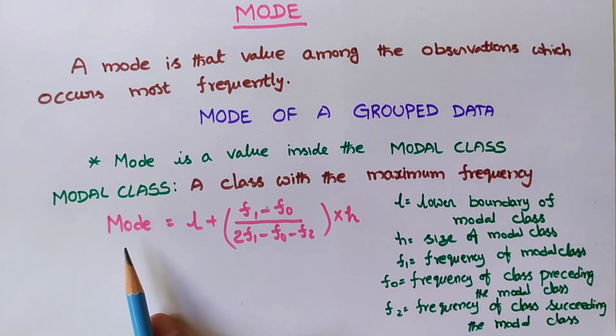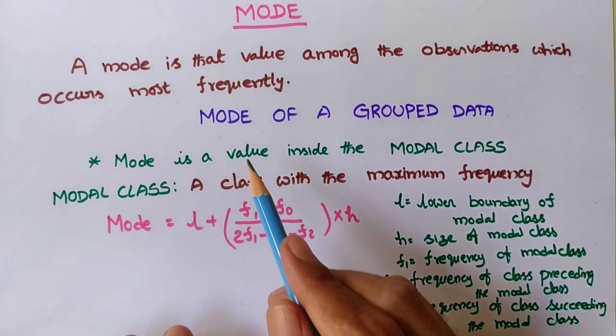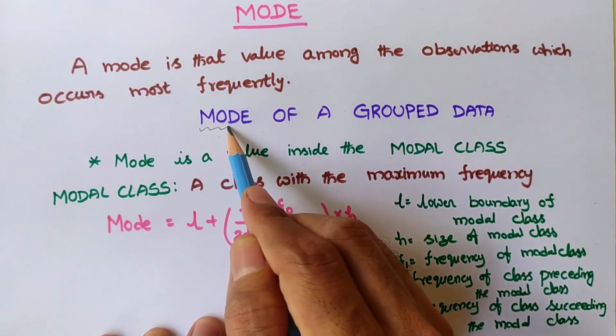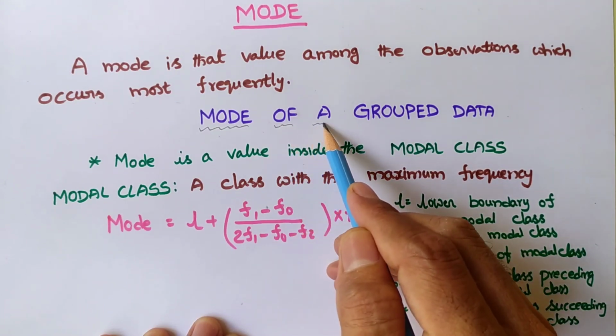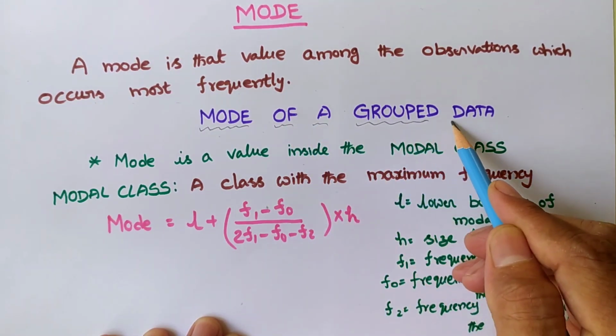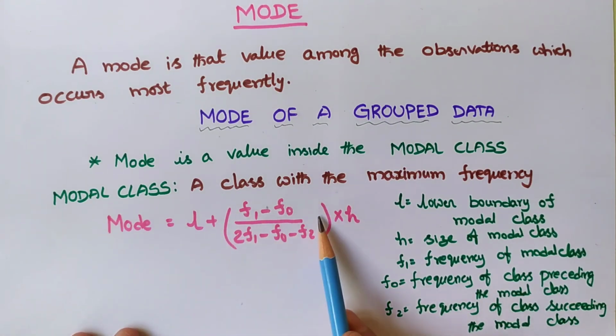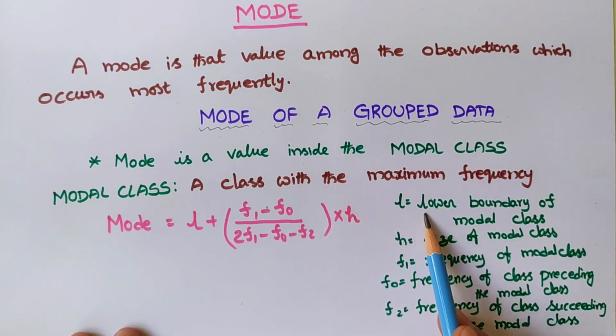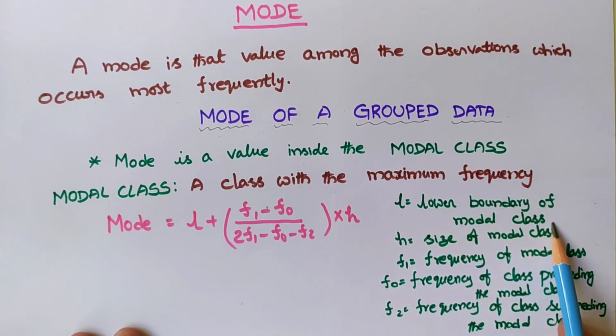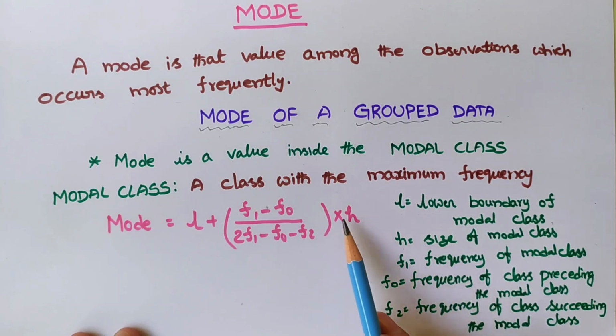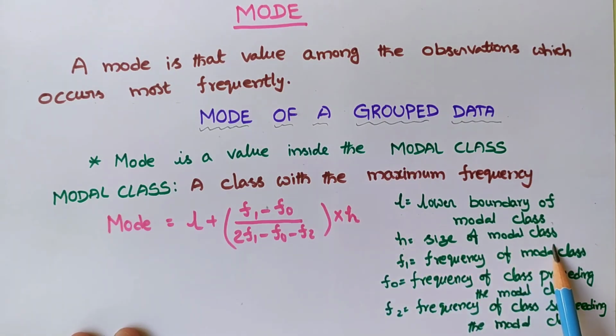Now we see the formula for mode of a group data. Mode equal to L plus f1 minus f0 by 2f1 minus f0 minus f2 into h, where L is equal to lower boundary of the modal class, h equal to size of the modal class.